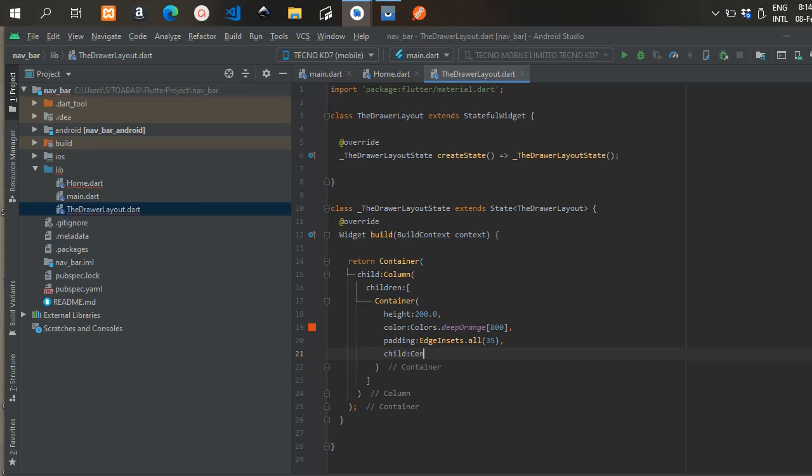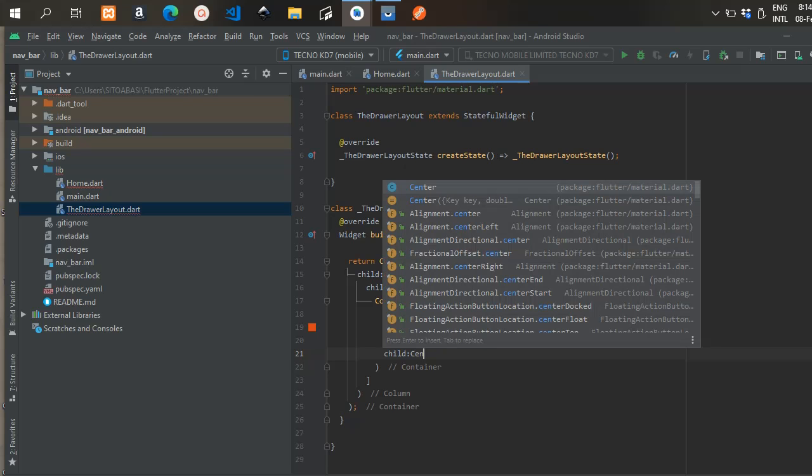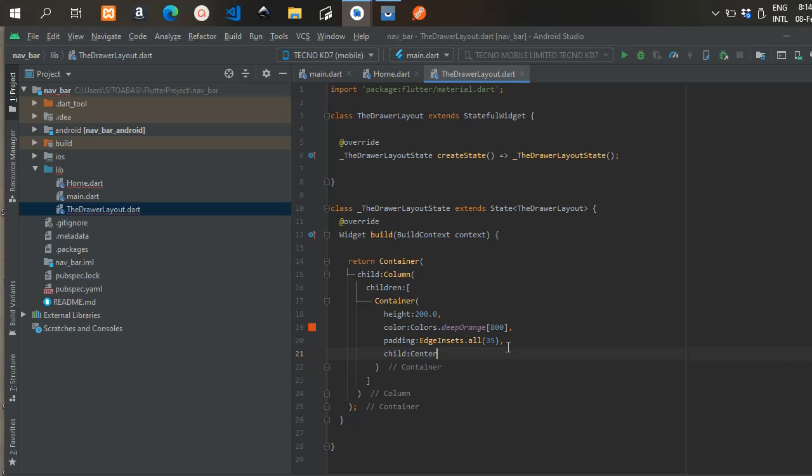It will have a padding. I hope you're following. Just follow this up. You can customize this the way you want it. You can change your drawer layout, but this is how I'm going to do mine. I'm going to give the container a color of deep orange, and we're going to have a padding in the container.